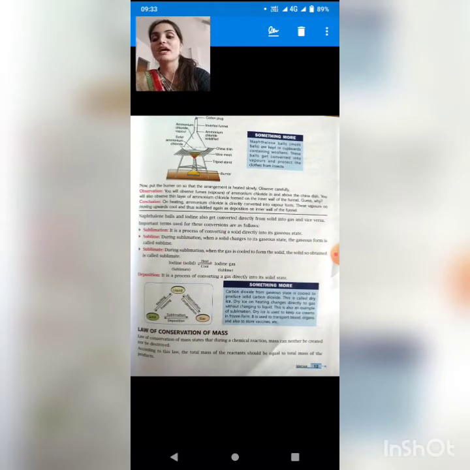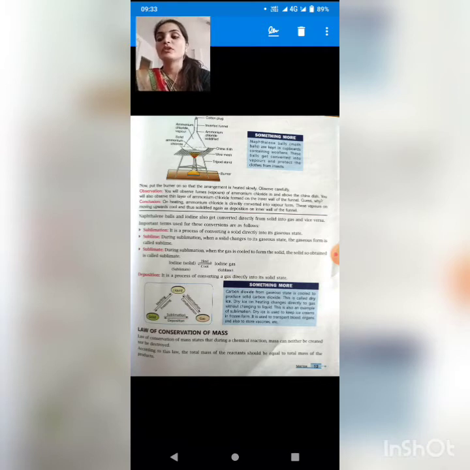With the help of this diagram, students, you will be able to see, with the help of activity number 1, the sublimation and deposition of ammonium chloride. The ammonium chloride is heated in the flask. At the top of the flask, you can see some ammonium chloride getting stuck. How is it getting stuck? When it is converted into gas, the gas comes into contact with the flask, cools down, and again gets converted into ammonium chloride solid form.